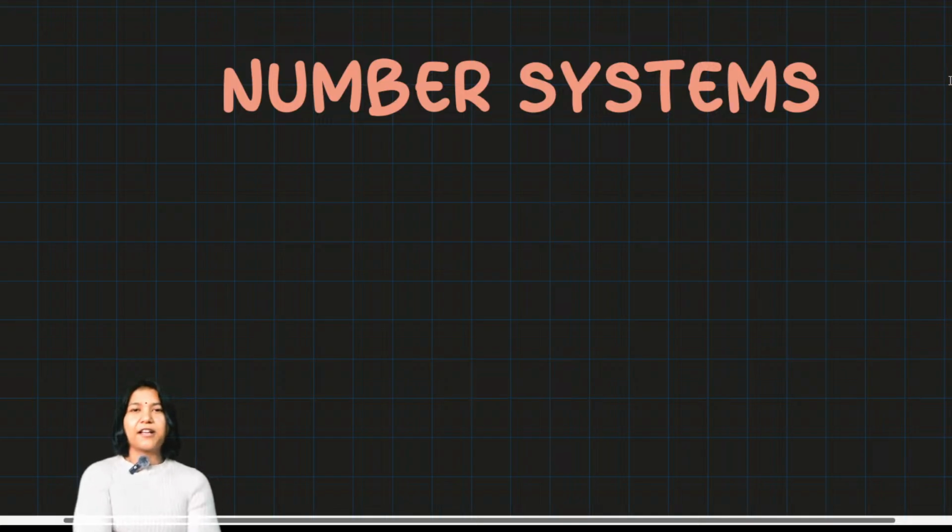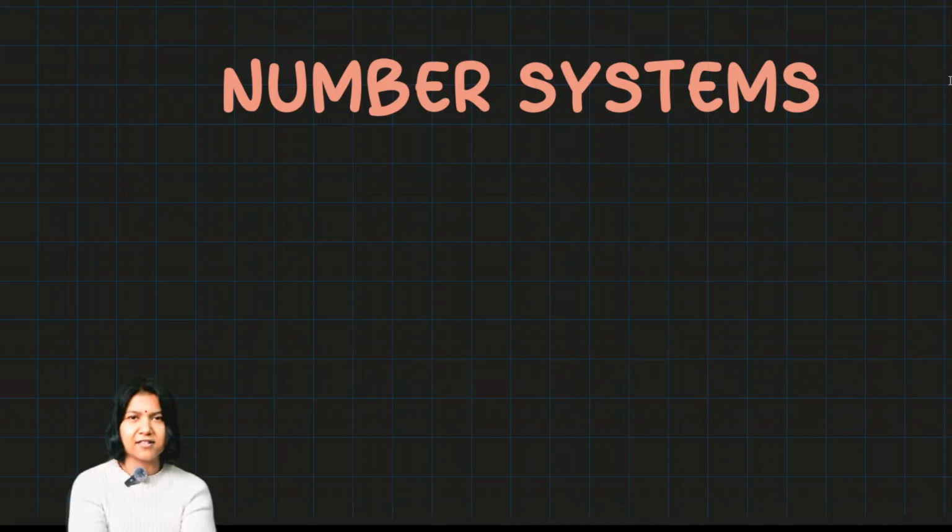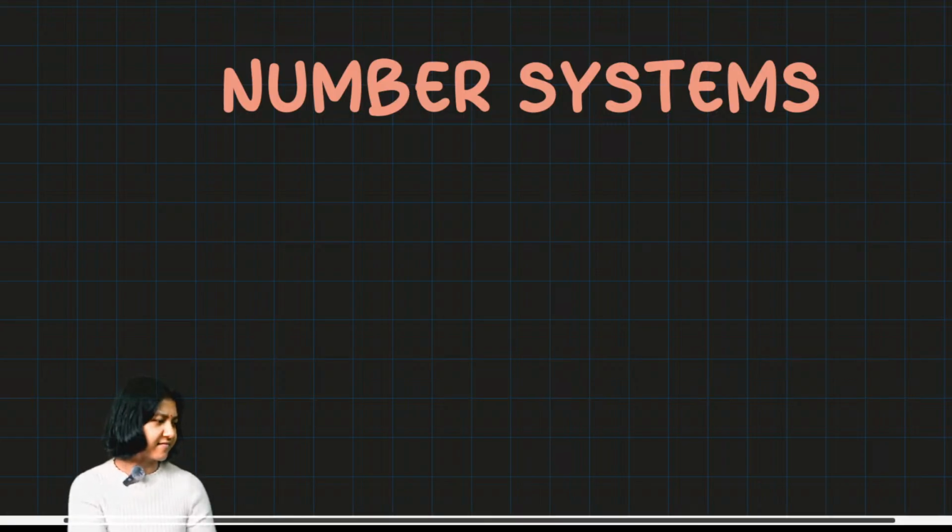So to help you understand number systems, I would want to tell you, where do you think numbers came from, or what was the original idea of studying mathematics? It all began from counting. The basic thing that we have in mathematics, the basis of everything, came from just counting.